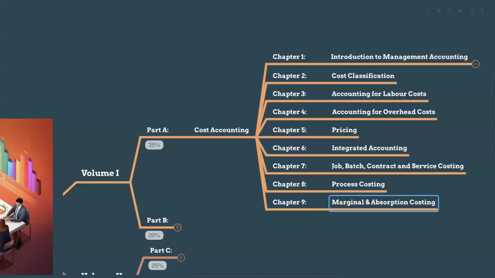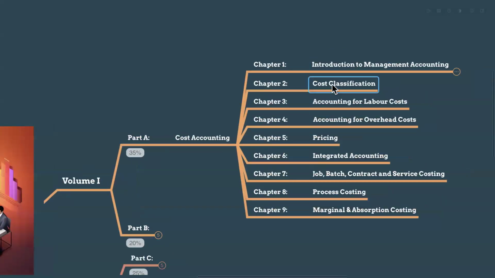So if you are a student from an AAT background and an AAT pass finalist, you know introduction to management accounting and cost classification. How to calculate the labor cost, the overhead absorption sheet and statements, pricing, markup pricing, cost based pricing, margin based pricing, and integrated accounting are also in AAT.